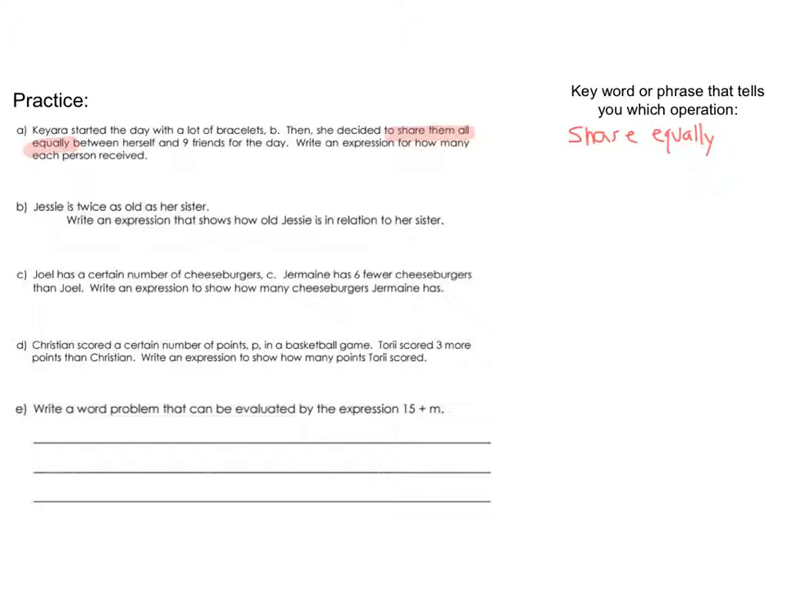Now, I also want to take a look at E. For E, you're working backwards. They're giving you an algebraic expression, and they want you to write a word problem that goes with that. So that could be almost anything. So think about a story that you would want to write that might go with 15 plus m. All right, so pause the video, work on these, and then come back and check your answers.